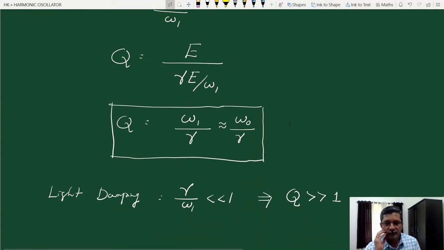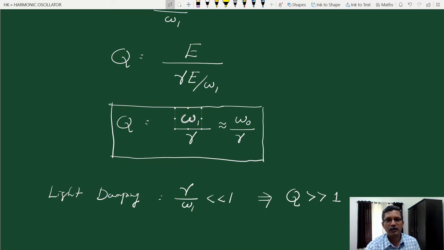Now we will discuss a few problems to get a feeling for the quality factor of different oscillating systems. We will consider two such examples. We can see that the quality factor can be high under two conditions. One, gamma can be low, the damping factor is low. Another is when the angular frequency of oscillation is very high.